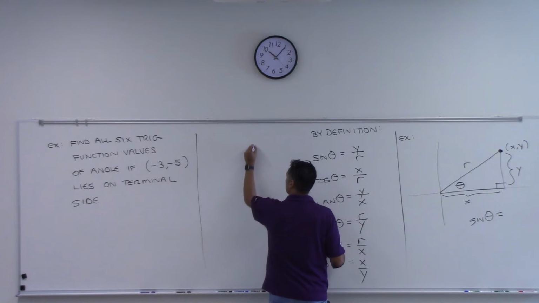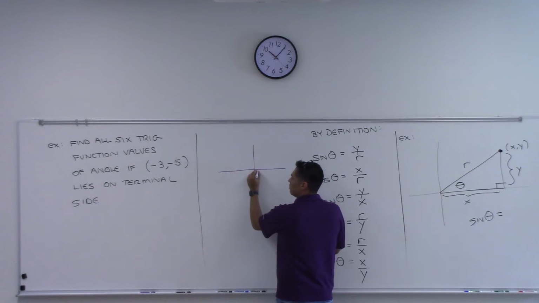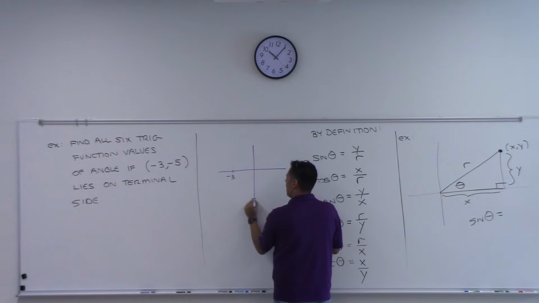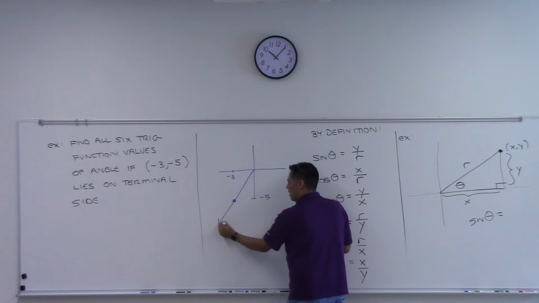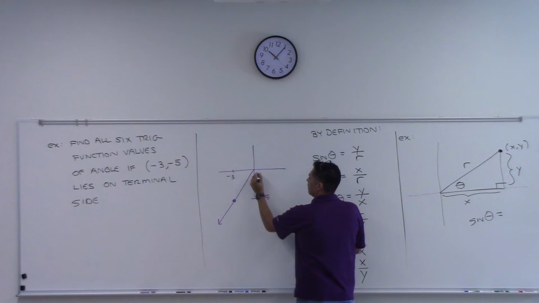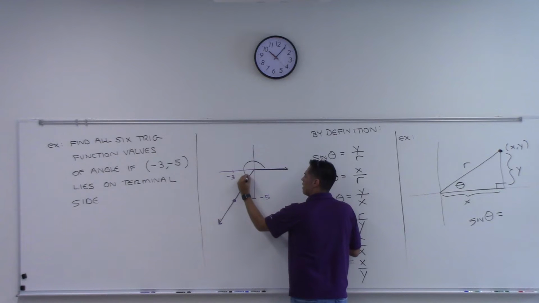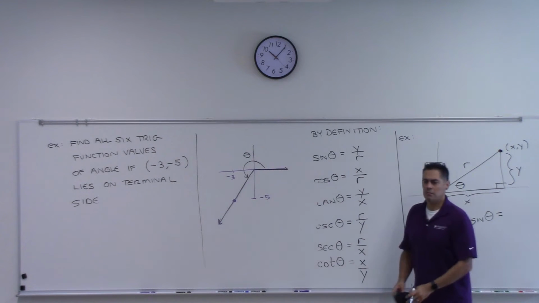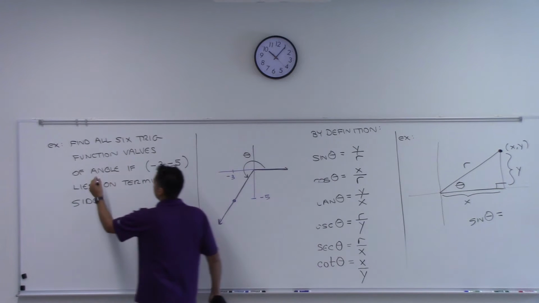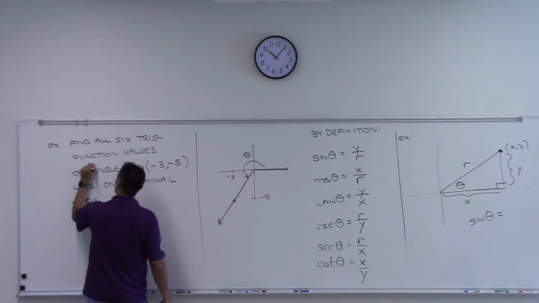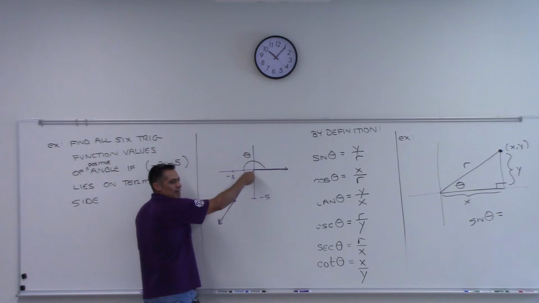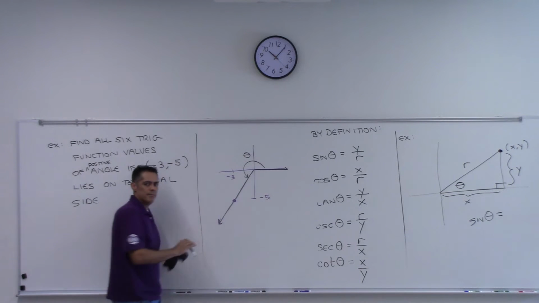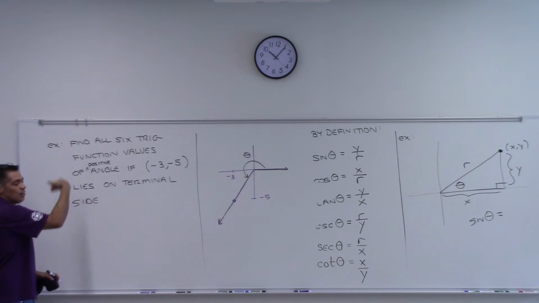I have an angle -3, here's -3, -5's down here, and let's just imagine a point here, right? The angle we're talking about is that angle right there, theta, right? That's our theta. I should put here, let's add to this right in here, positive angle. Because I could have gone negative and gone back this way, right? So by saying positive, I'm making sure you understand I'm talking about the counterclockwise rotation through there.